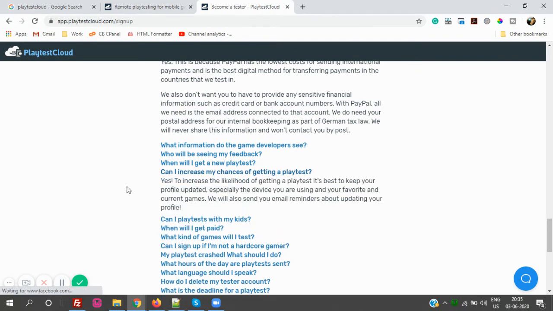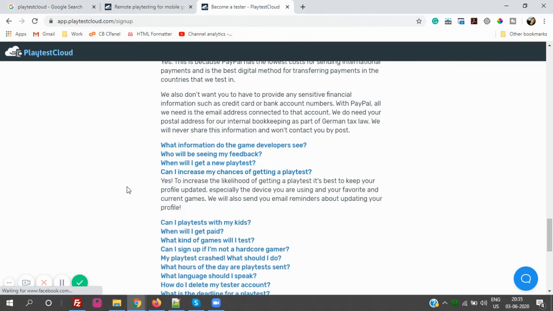So can I increase my chances of getting playtests? What I suggest is you just do the best of your job. You give your genuine and very useful information to them, so that they think they are getting useful information and they will rank you. The higher you are ranked, the more chances you get of playing games.